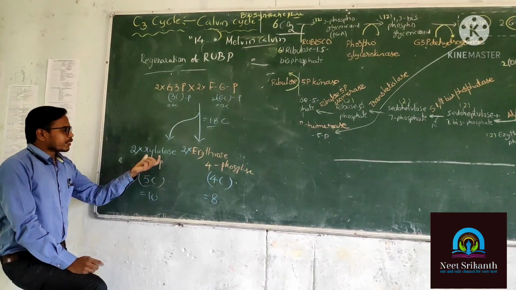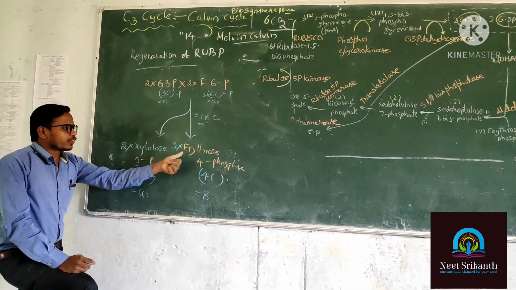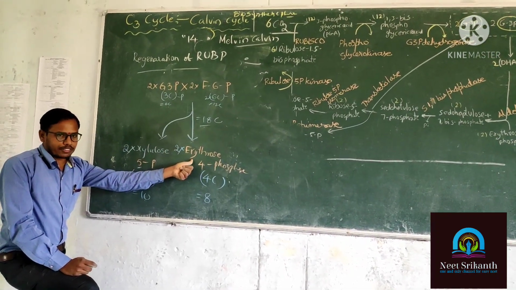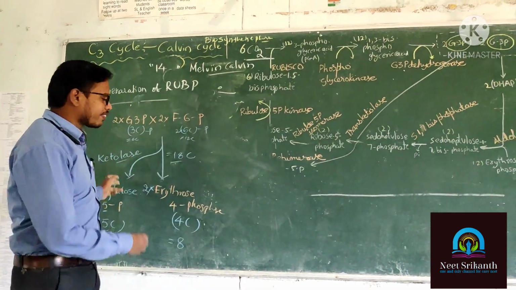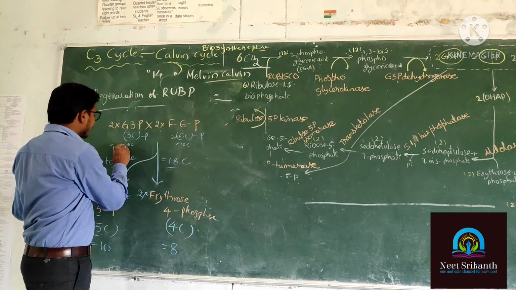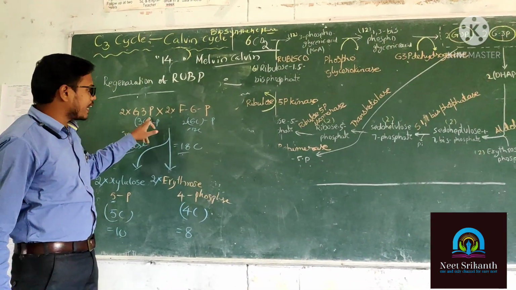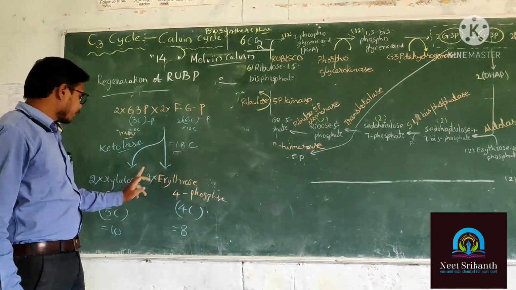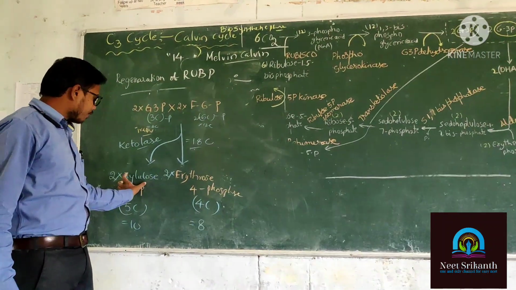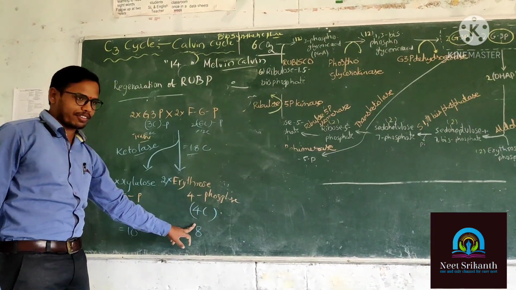Okay. So here what happened here? The product is going to split into 2 molecules. So that's why here the enzyme is there. Trans-ketolase enzyme. In the presence of trans-ketolase enzyme, 2 molecules of G3P is reactive to 2 molecules of fructose 6-phosphate and produce 2 molecules of xylulose 5-phosphate, 2 molecules of erythrose 4-phosphate.